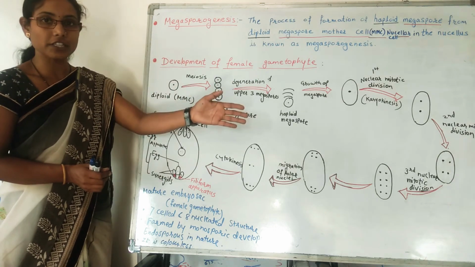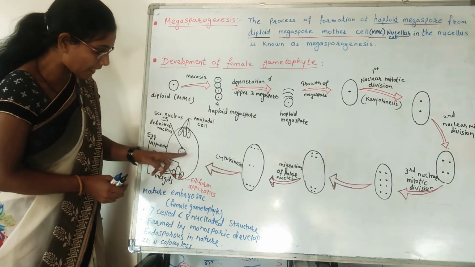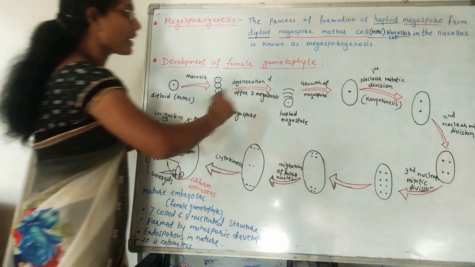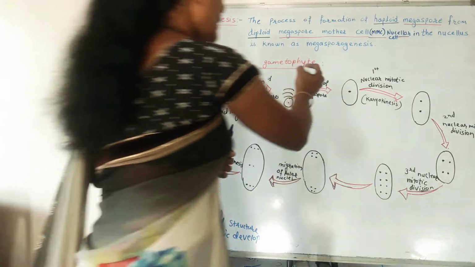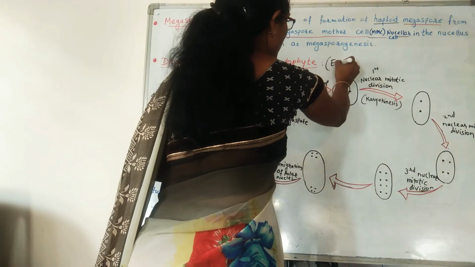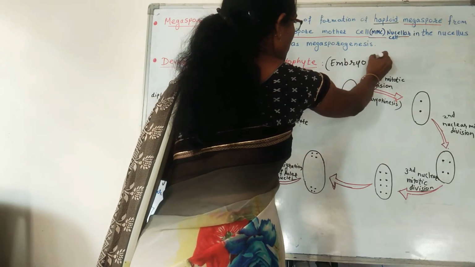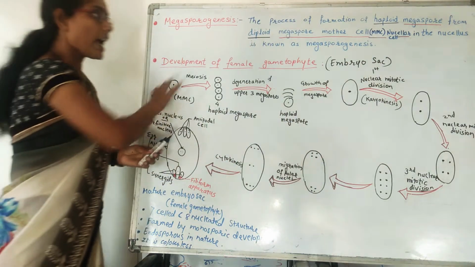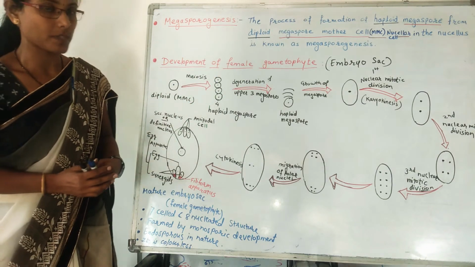Now, what happens further, for the formation of female gametophyte or embryo sac? Female gametophyte can also be called embryo sac. So, let us see how the embryo sac forms.